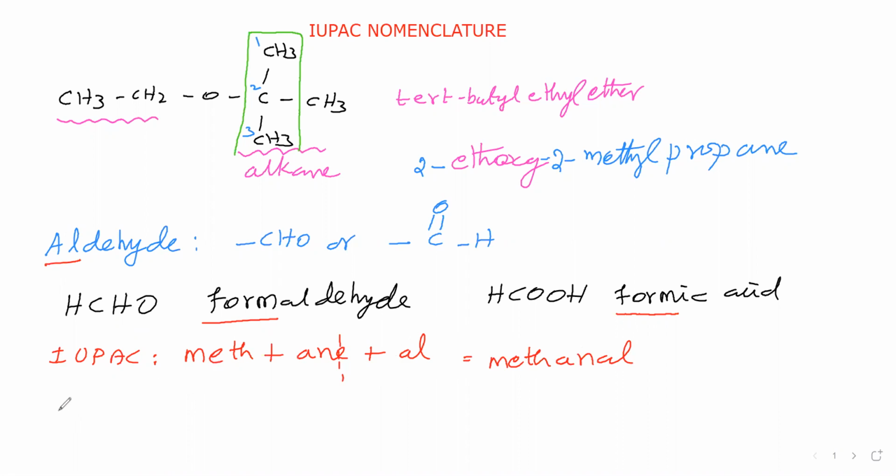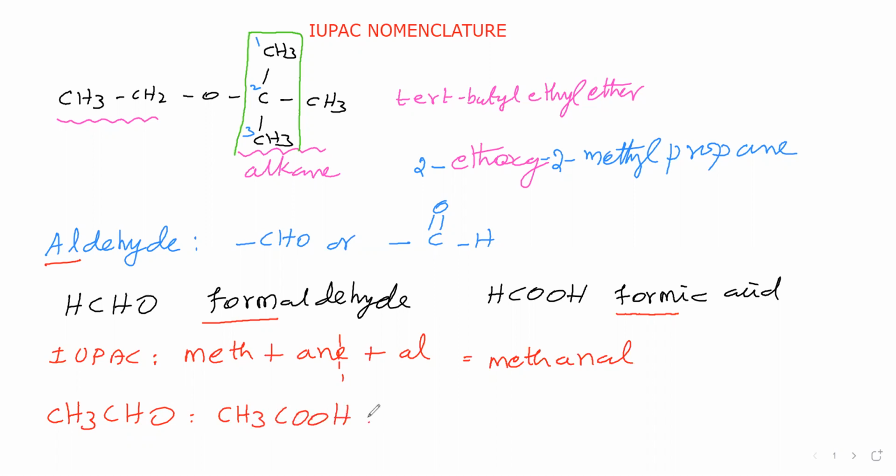Okay. Next compound we will take in the aldehydes: CH3CHO. For this, we will say the common name. For the common name, you take its corresponding carboxylic acid, which is CH3COOH.